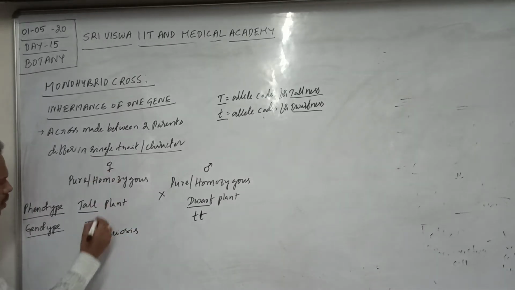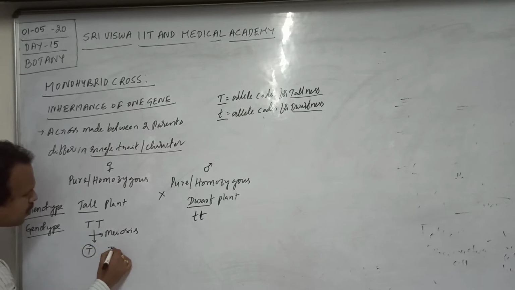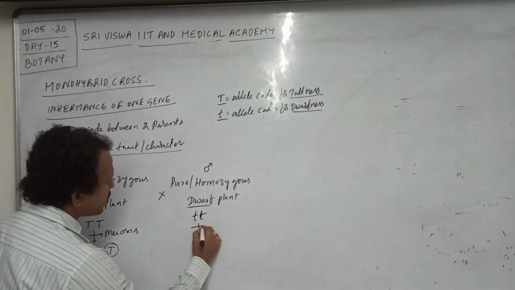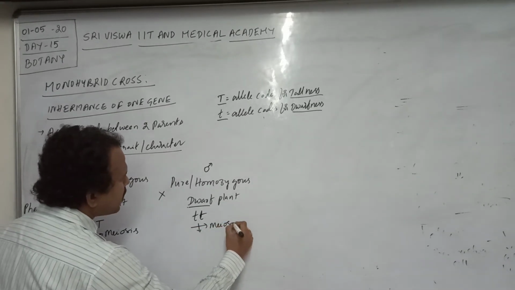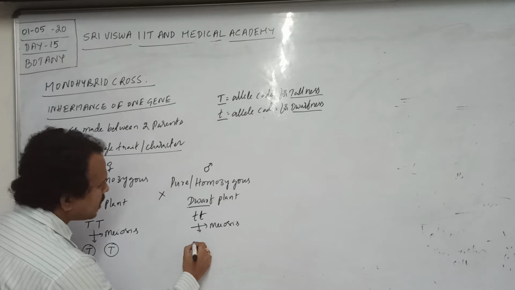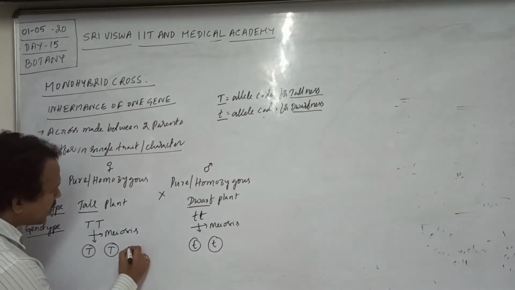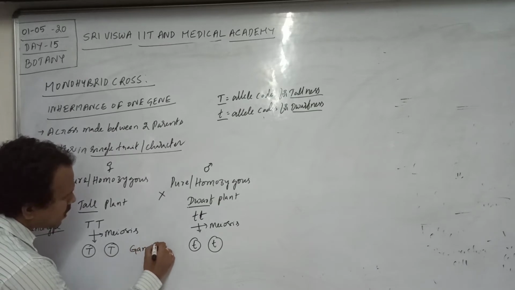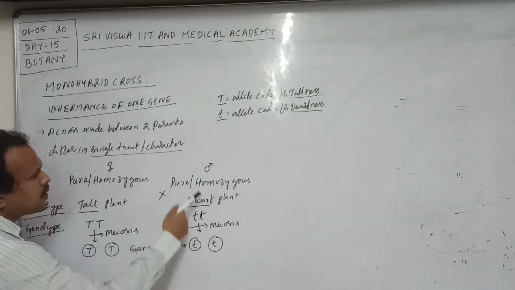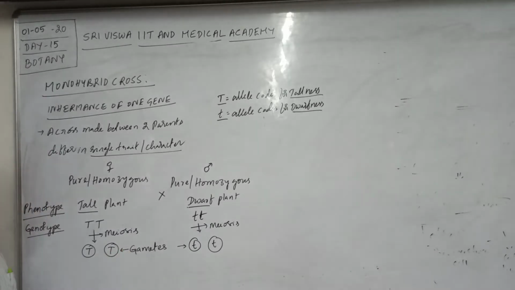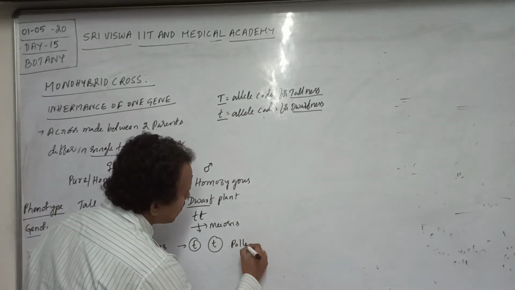What are the female gametes formed? Generally, all the female gametes are with capital T allele. Whenever meiosis takes place within the mother cells, all the male gametes are with small t allele. Say these are the gametes. These are male gametes and these are female gametes. The female gametes are equivalent to eggs, and the male gametes are equivalent to pollen grains.